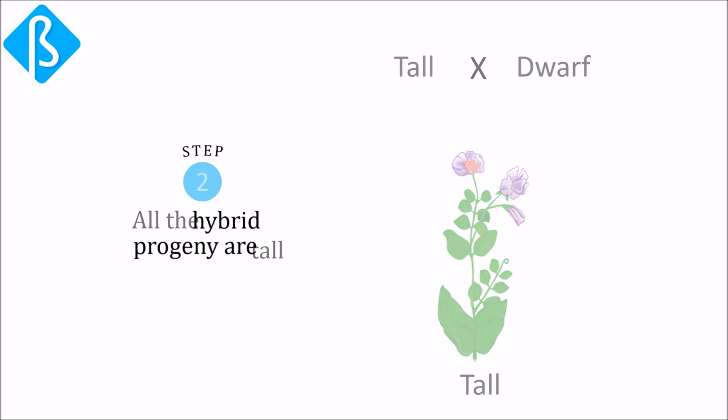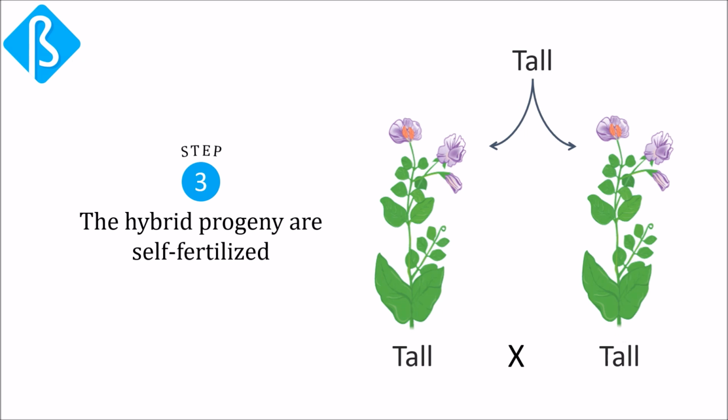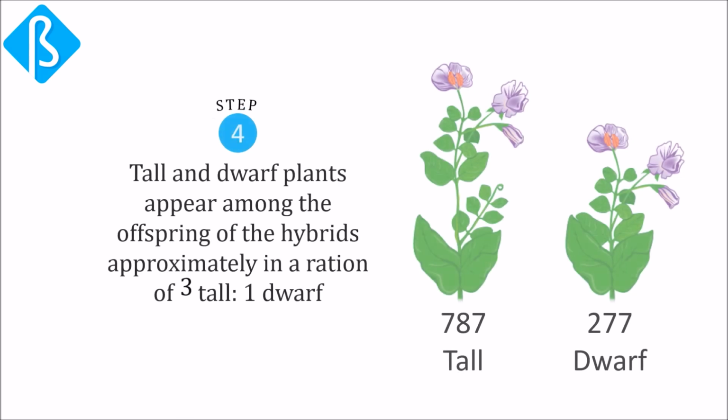To explore the hereditary makeup of these tall hybrids, Mendel allowed them to undergo self-fertilization, which is the natural course of events in peas. When he examined the progeny, he found that they consisted of both tall and dwarf plants. In fact, among 1064 progeny that Mendel cultivated in the garden, 787 were tall and 277 were dwarf, a ratio of approximately 3:1.